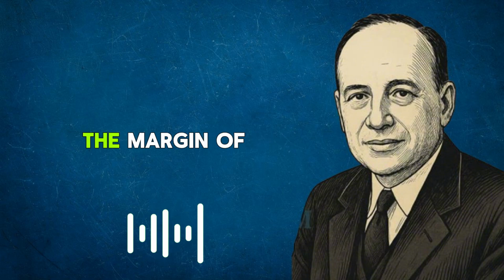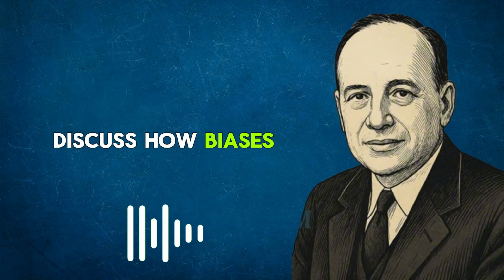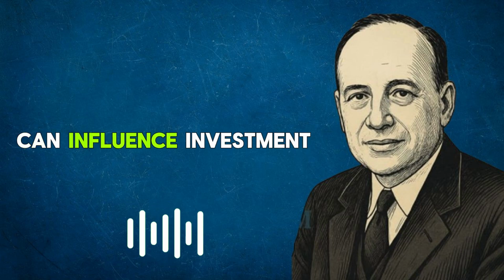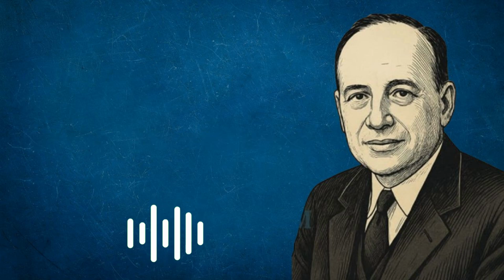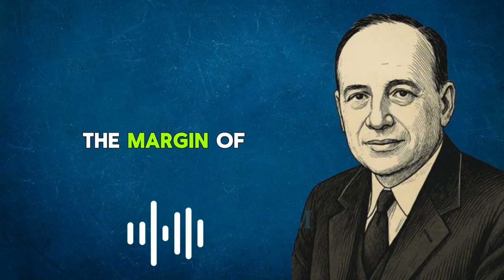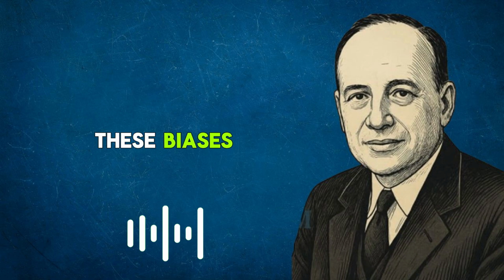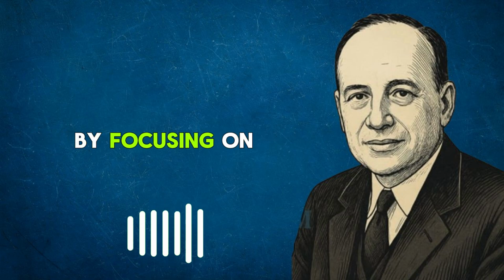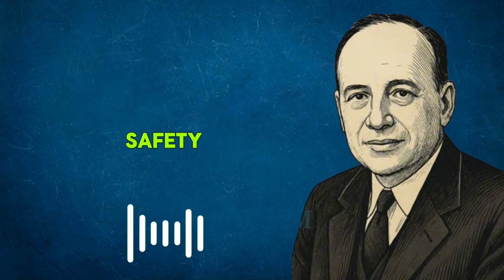Behavioral biases and the margin of safety. Discuss how biases like confirmation bias, loss aversion, and herding behavior can influence investment decisions. Investors are prone to emotional biases that distort their judgment. The margin of safety helps neutralize these biases. Provide practical advice on overcoming these biases by focusing on intrinsic value and margin of safety.